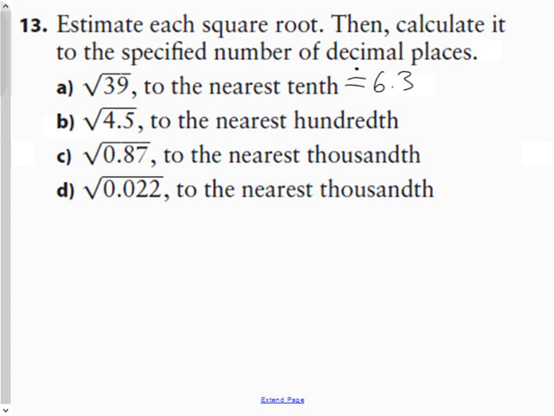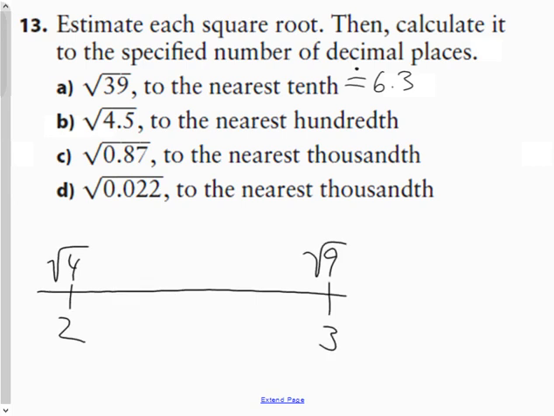The next one, 4.5. If I say what is the square root of 4 on my number line, that's 2. And the square root of 9 would be 3. So the square root of 4.5, well, that's really close to 2. It says the nearest hundredth, I don't know, let's go with 2.13 as my estimation.